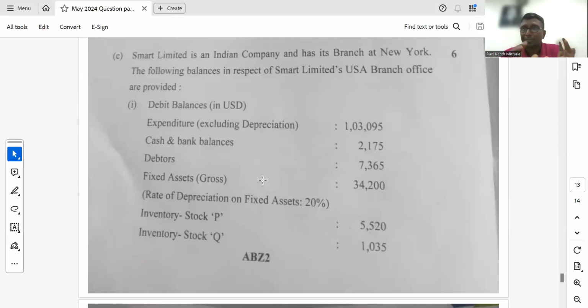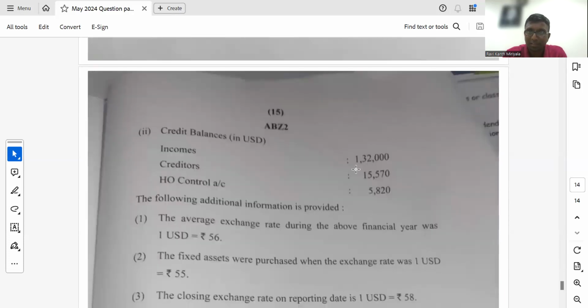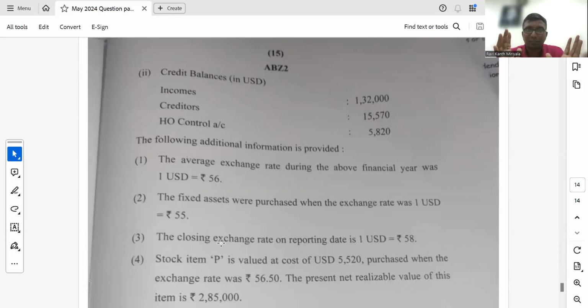Yeah, C bit is something good sum. Okay, what is it they are asking? They have given the trial balance, basically debit balances, foreign branch debit balances, credit balances. These are the debit balances they give, and this is the credit balances also they give, and they give the closing rate, average rate, all that information they gave. Okay, right. So now what are you supposed to do?